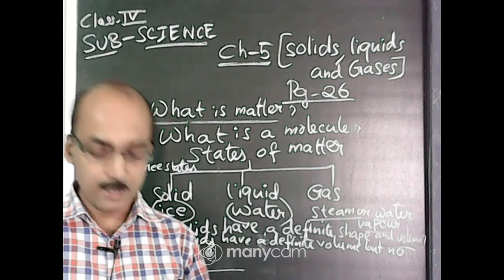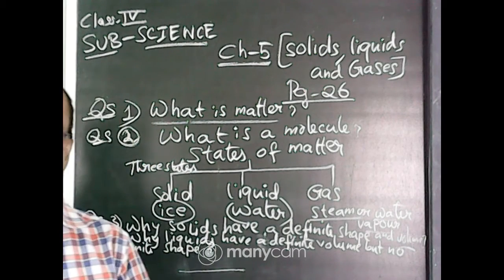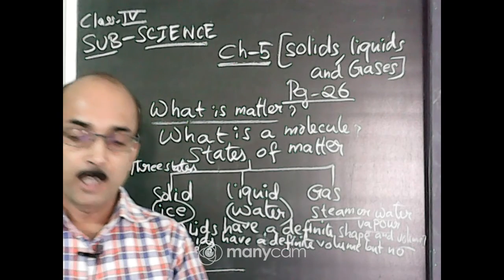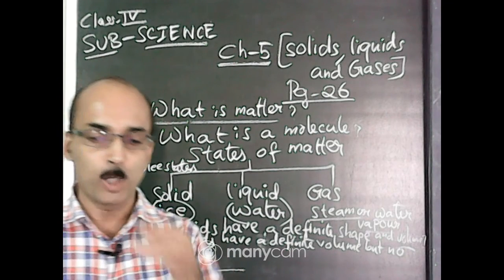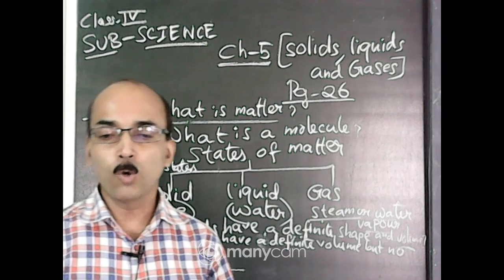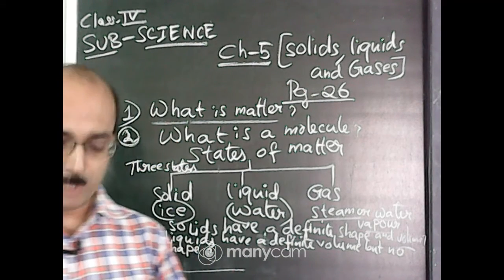Your answer is, in liquids the molecules are less closely packed than in solids. These molecules can move freely, so liquids have no definite shape, but they have definite volume.